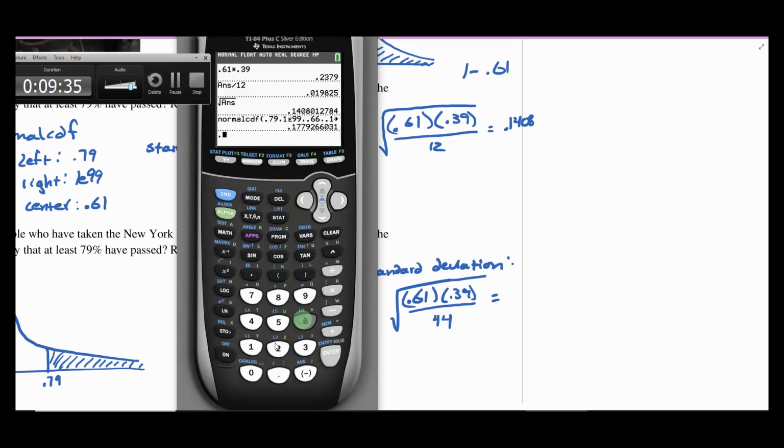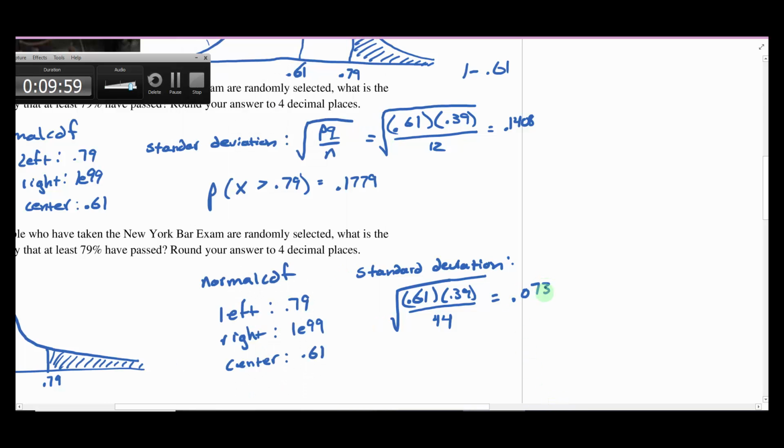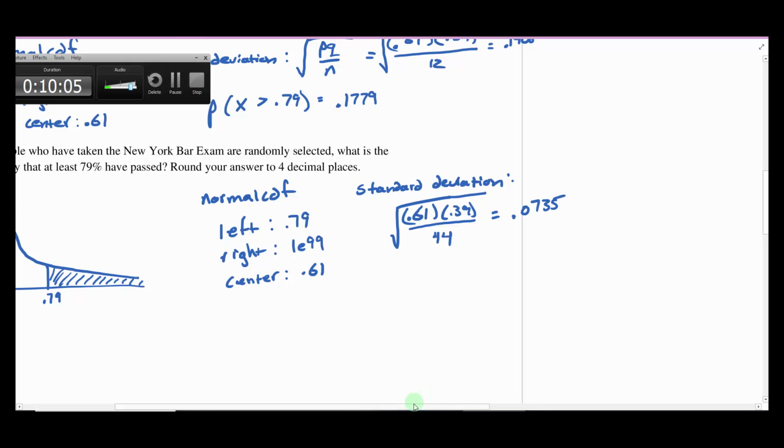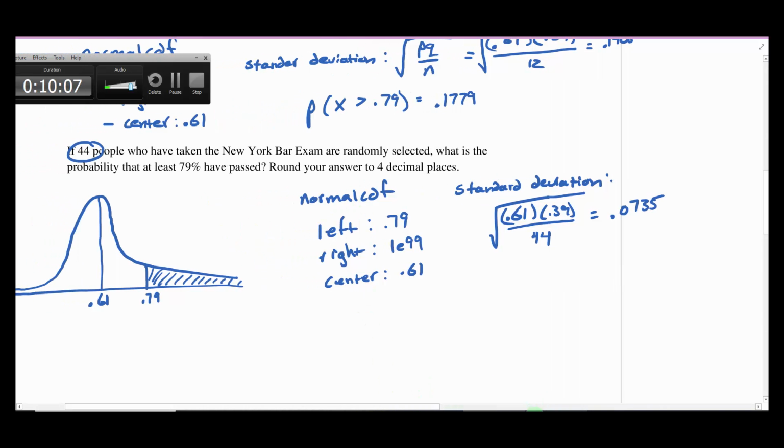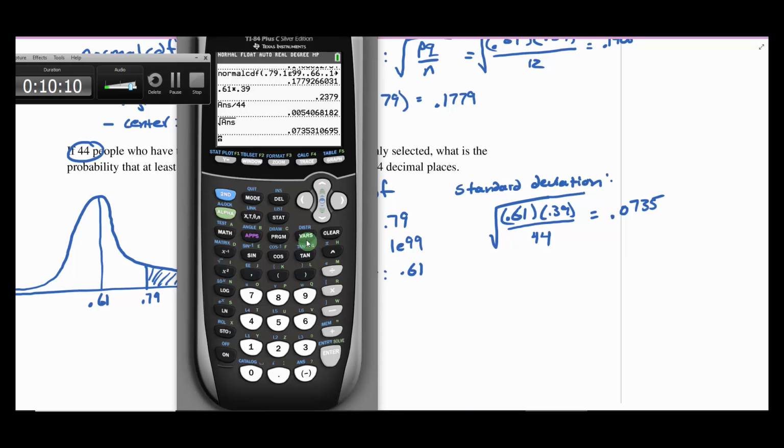So we're going to do 0.61 times 0.39, enter, divided by 44. There it is, and then we square root. Ironically, when we square root here, we get a bigger number. All right, so we get 0.0735. There we go. So there's our standard deviation, and now I have everything I need to go to do my normal CDF. All right, so I'm gonna pull up my calculator here. Let's go second vars. We'll go to normal CDF.